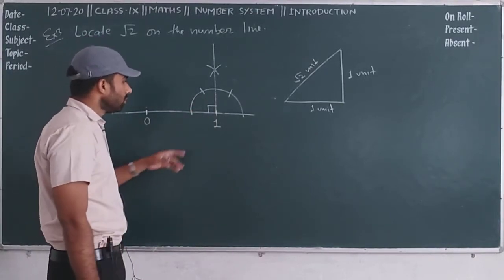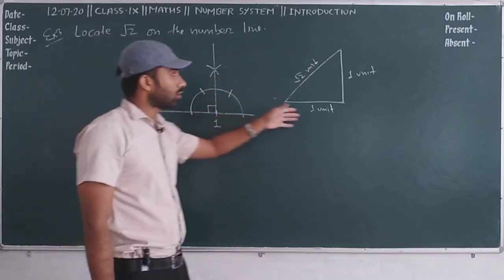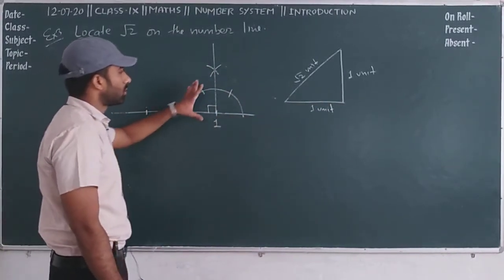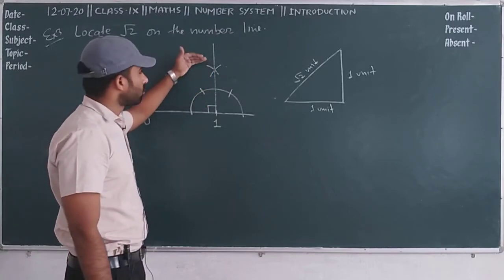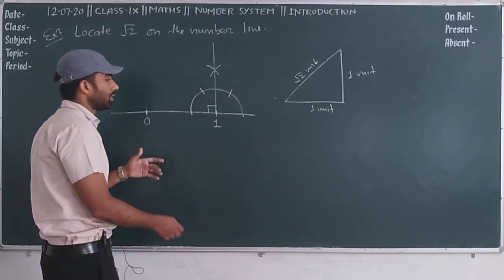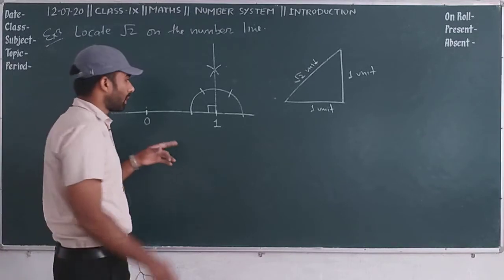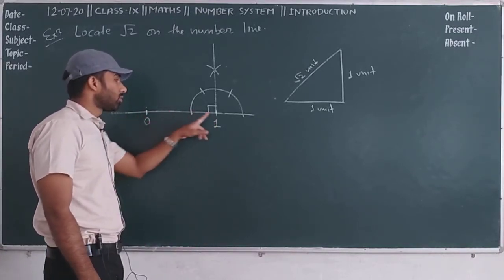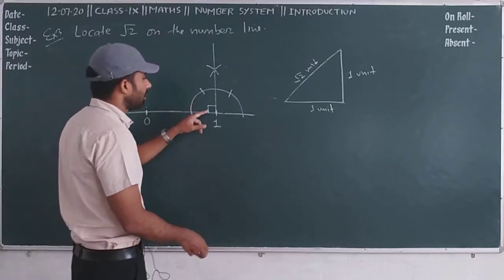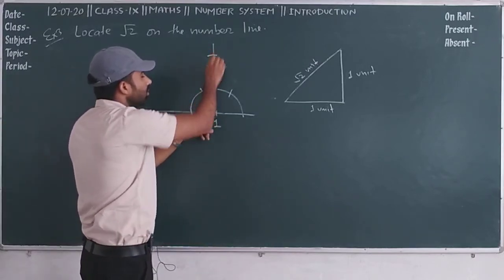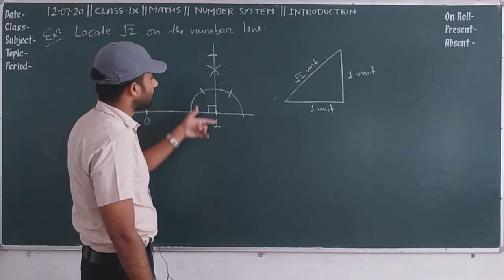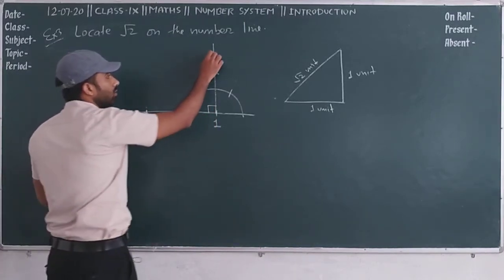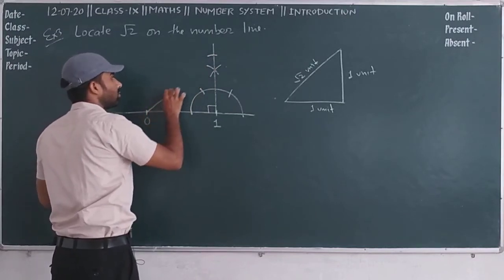Now the perpendicular also should be of 1 unit. So how can we find it? We can use the scale or ruler to make the mark, or we can also use the compass. Through compass we can consider from 0 to 1 as a radius and then we can mark here by that compass. So we will get the same distance, same length like 0, 1, and now join these two vertices.